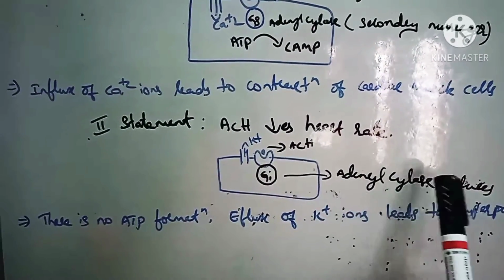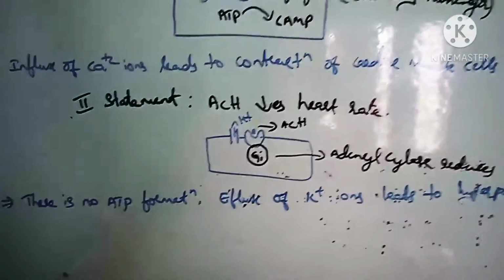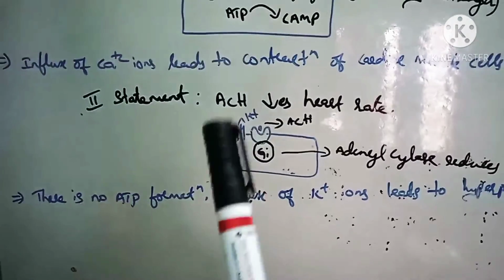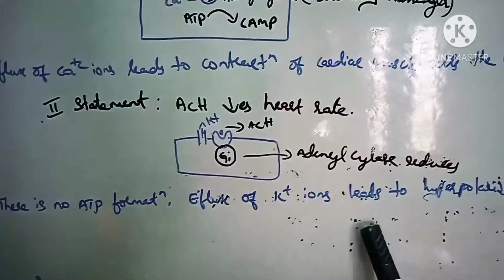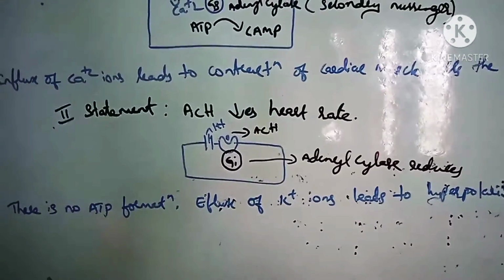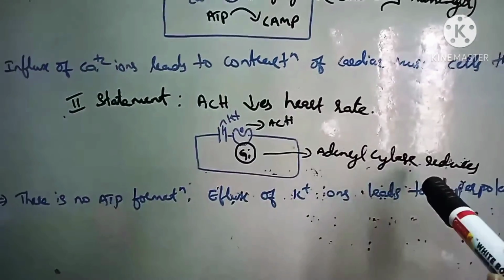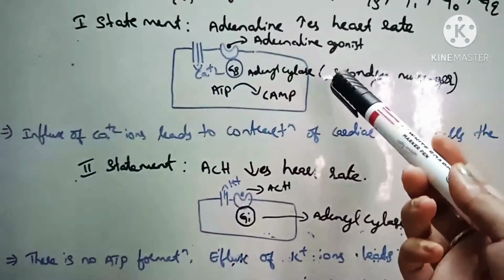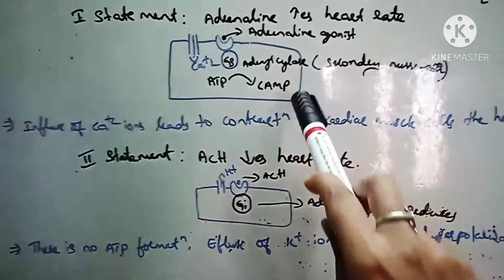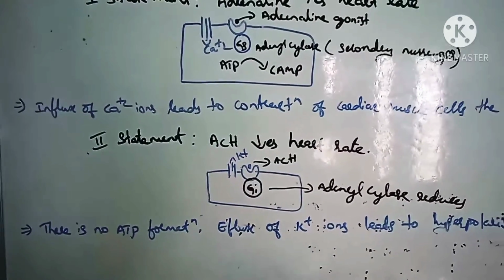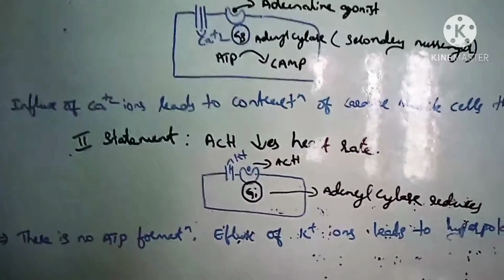So there is inhibition of the adenyl cyclase enzyme, which means there is no ATP formation. No ATP formation means there is no influx of the calcium ion channels. Then the efflux of the potassium ion channels leads to hyperpolarization and repolarization. So the acetylcholine will decrease the heart rate. This is the difference between the increase and decrease of the heart rate: this is the stimulation and this is the inhibition of the receptors in cardiac muscle cells.